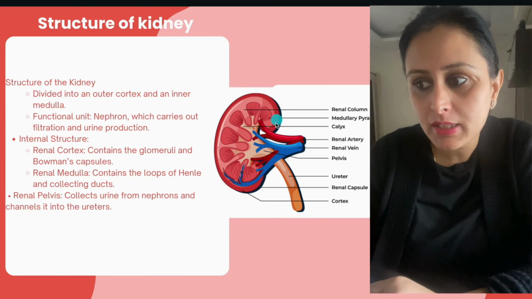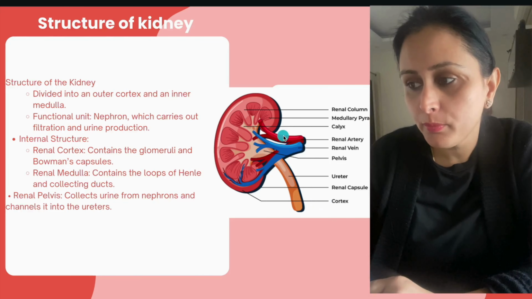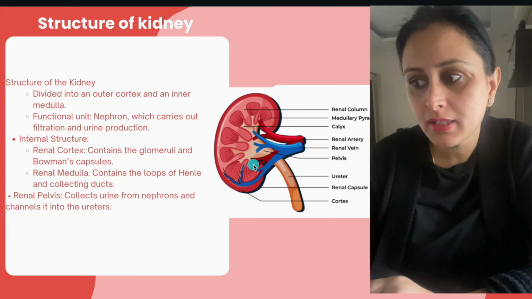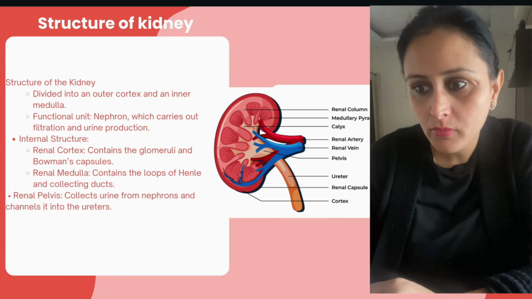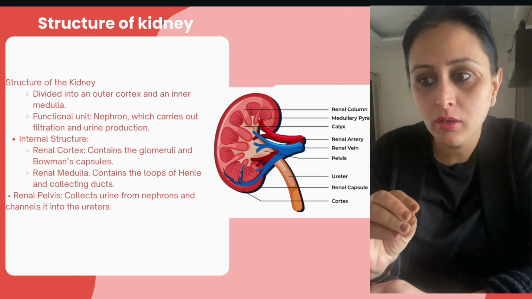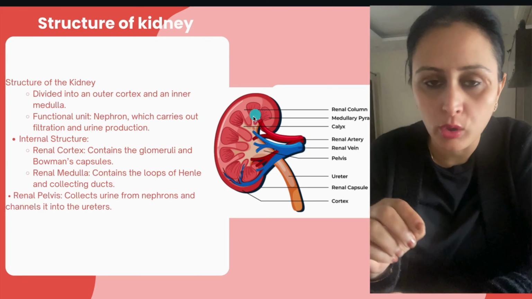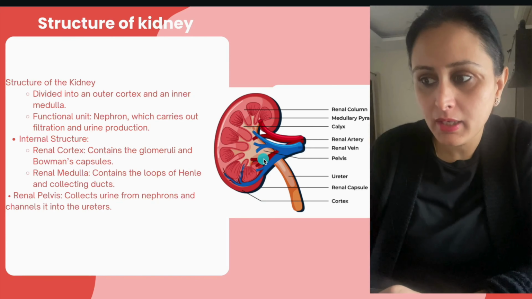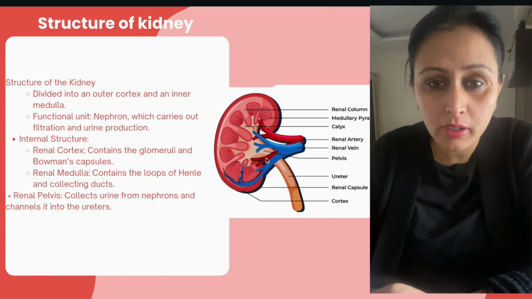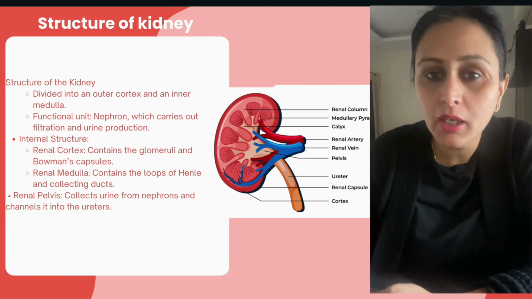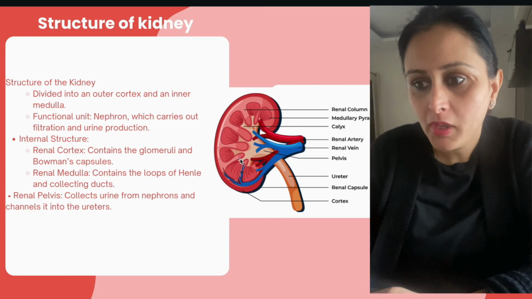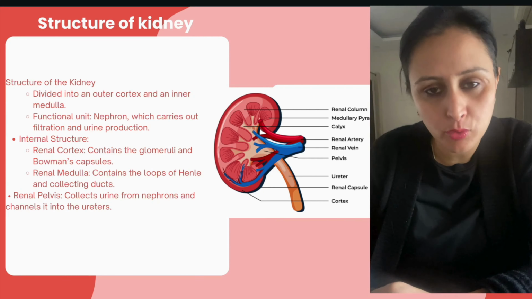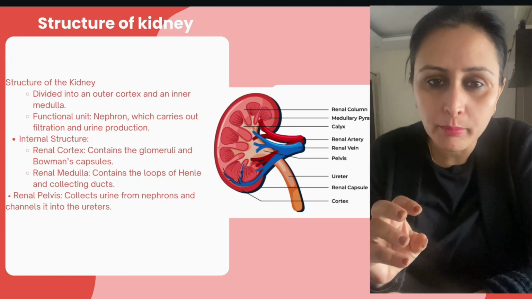The structure of the kidney is divided into outer cortex and inner medulla. So the outer one right over here is the cortex, and the inner side is the medulla. Right, the functional unit of the kidney is the nephron. Millions of them are present inside each kidney, and the proper filtration happens in the nephron. So the nephron carries out the filtration and urine production. The main job is done by the nephron.